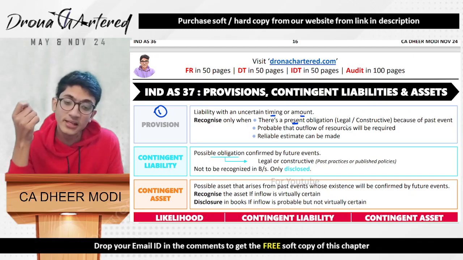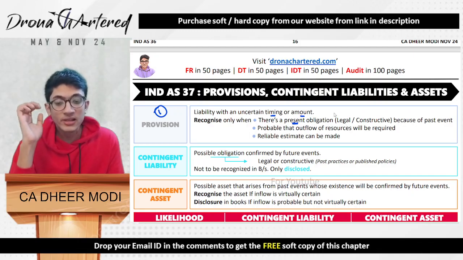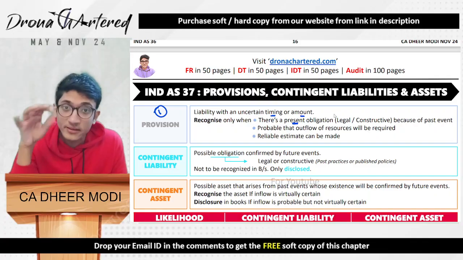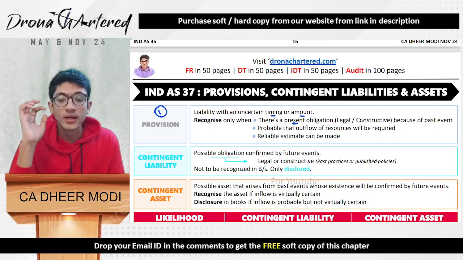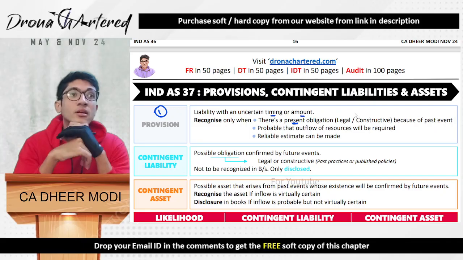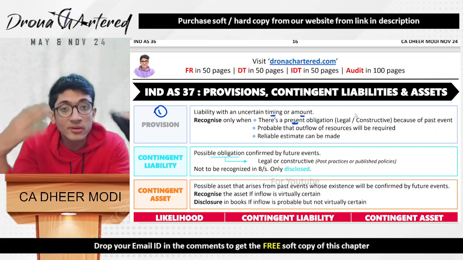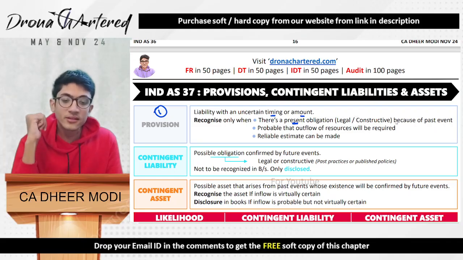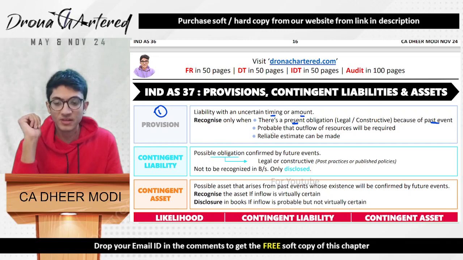It can either be legal or constructive obligation. So legal means something that can be enforced. Say for example, that is put in paper, something you promised. Constructive is something you have been doing over the years. Say for example, every year I have been giving 800 Maruti cars to my employees. So now this is a constructive obligation because I usually do this. So therefore, that is constructive because of any past event.